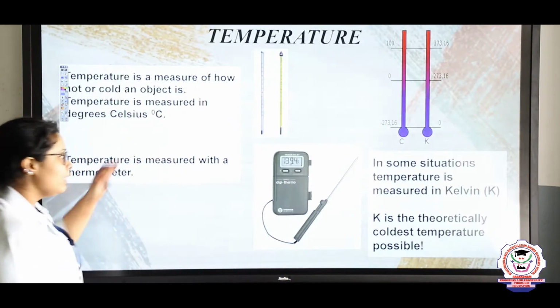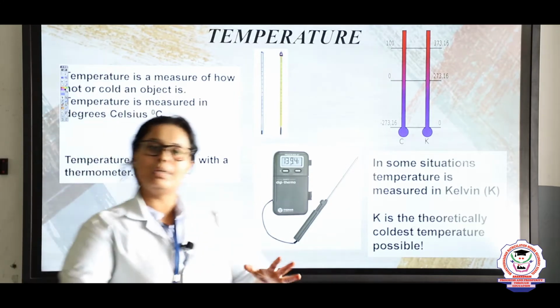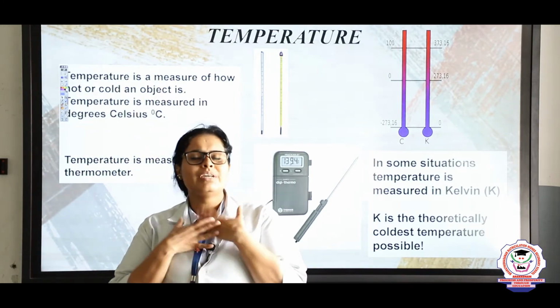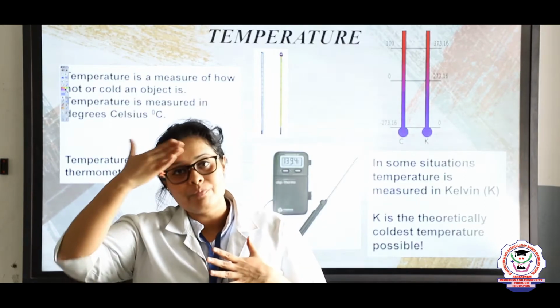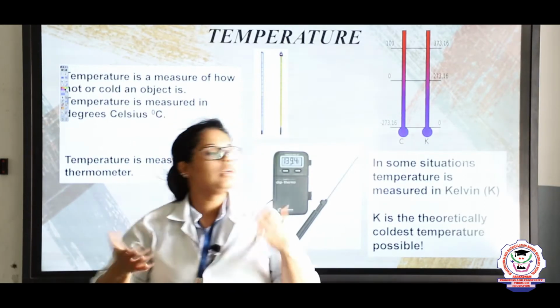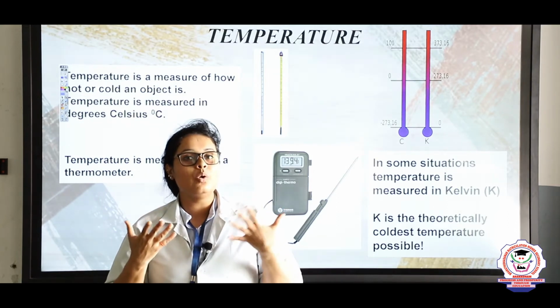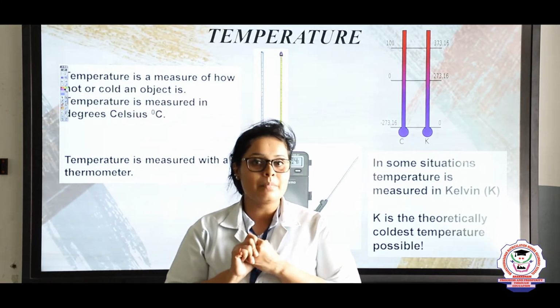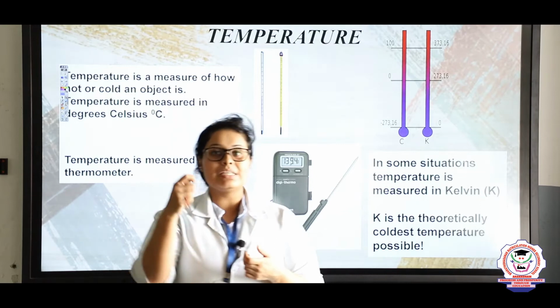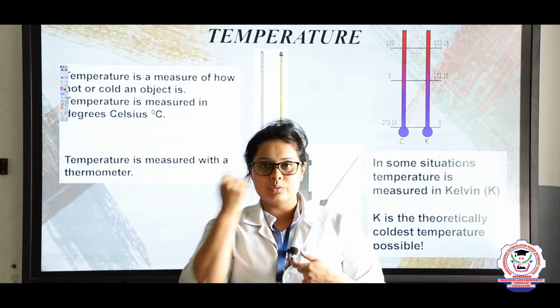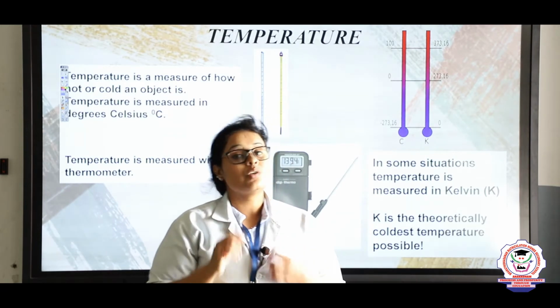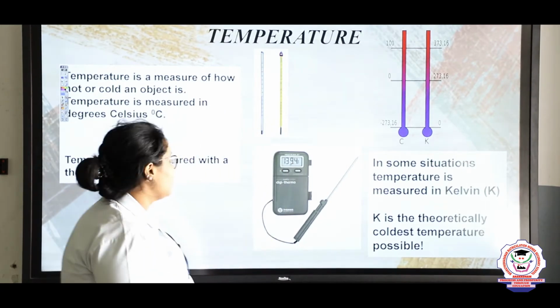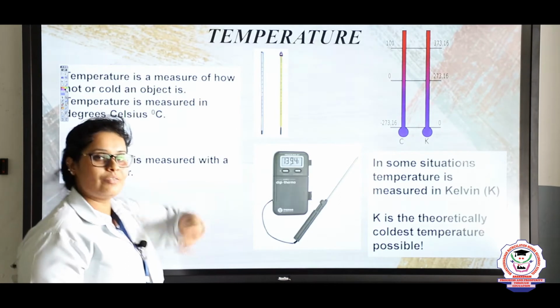And here the temperature. Imagine you are going to a hospital and you feel that your body is a little warm. Just by touching your head, you will not get to know how much temperature there is, right? The doctor will take a thermometer and place it in your mouth. Then only he will know the exact temperature of your body. So for that we use a thermometer, and thermometers are of different kinds.